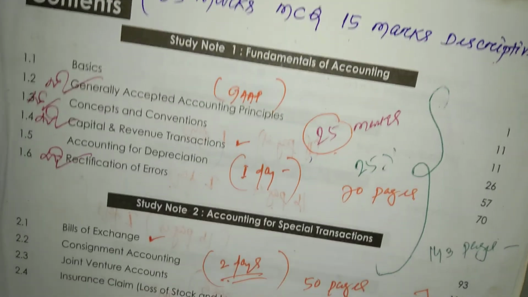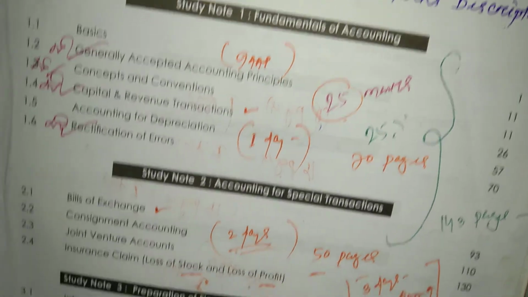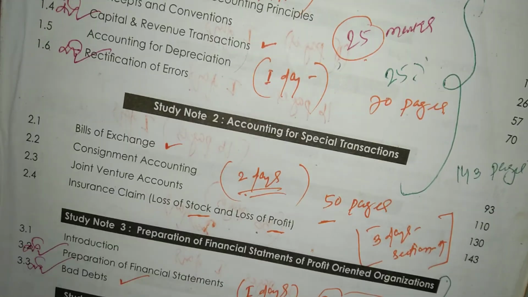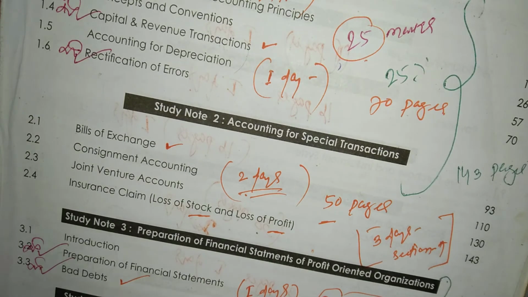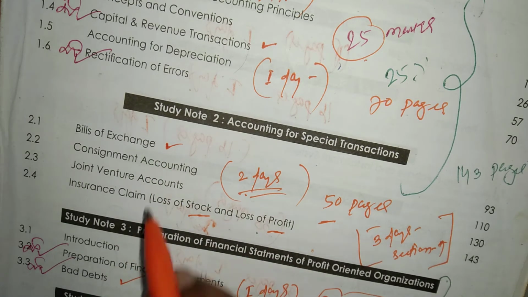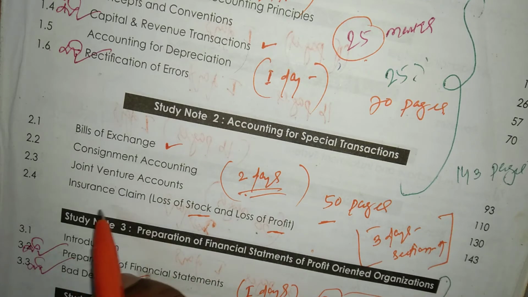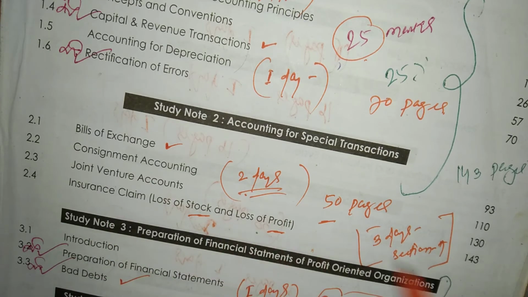Okay, then study note number 2, that is accounting for special transactions. There are 50 pages. At least 2 days are required to revise this study note, because you need to prepare bills of exchange, consignment account, joint venture accounts, insurance claims in case of loss of stock and loss of profit. All are very important.